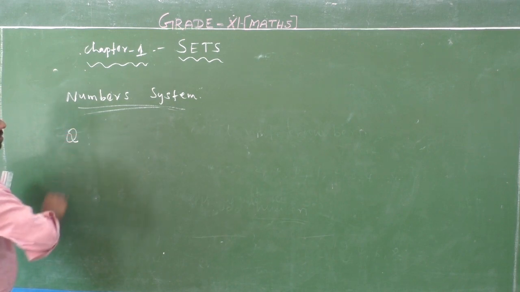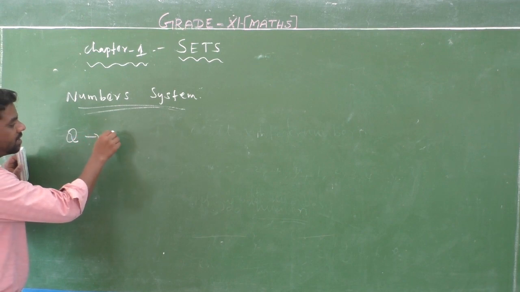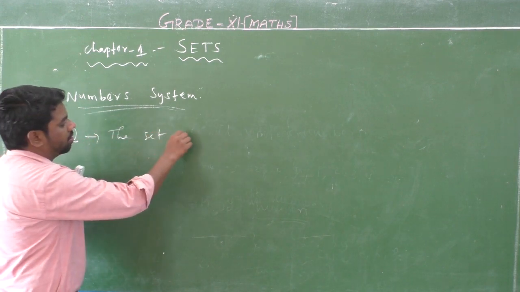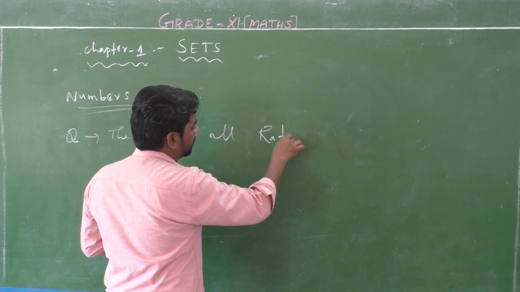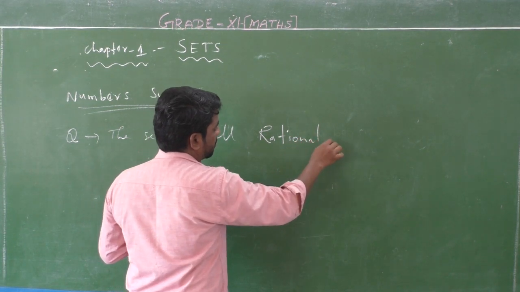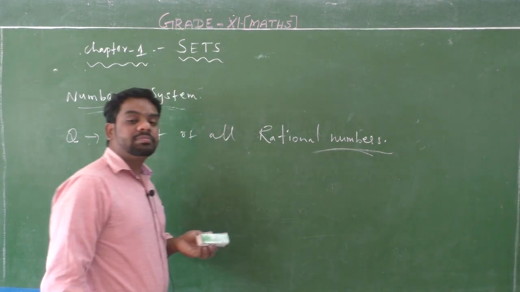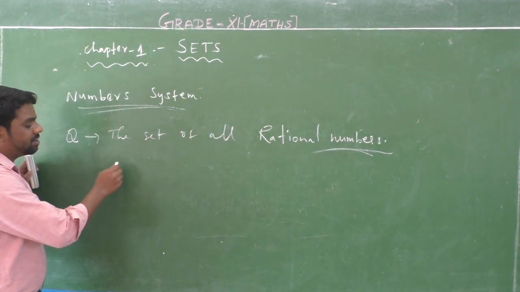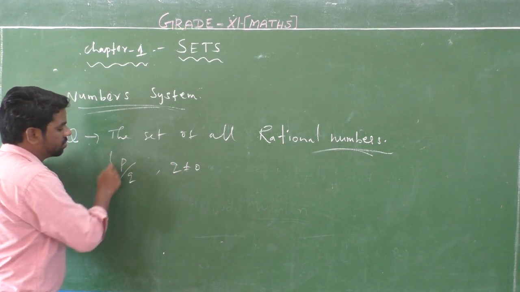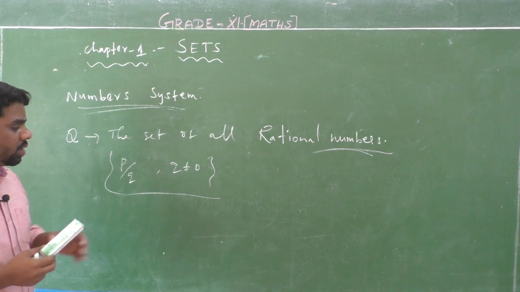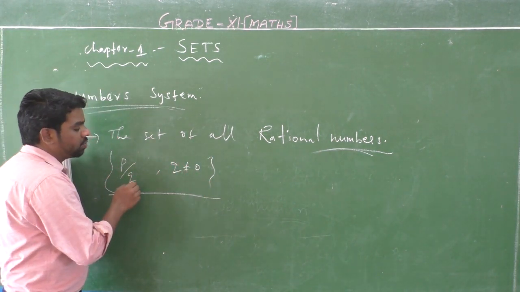Next, rational numbers. Rational numbers are denoted by capital Q, the set of all rational numbers. What is a rational number? You know that a rational number is of the form p by q, q is not equal to 0. This format p by q is satisfied.